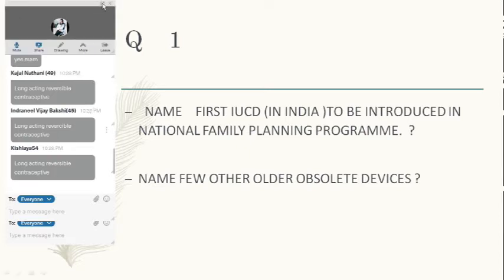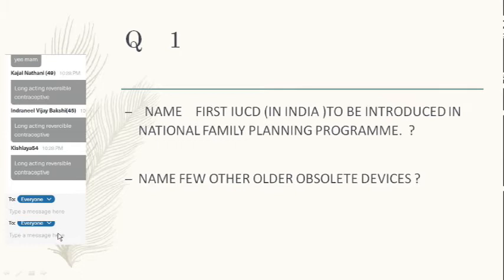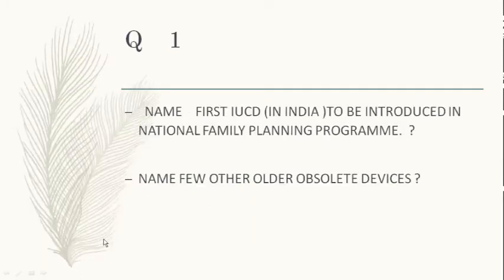Anyone? Lippes loop was the first IUD. Correct, Mahima. Lippes loop was the first, and a few others. Copper T? No, Copper T is not an older obsolete one. Copper T is still being used. Name a few older obsolete ones. Multiload 375? Why, Shreya? I asked you for a few other older obsolete ones.